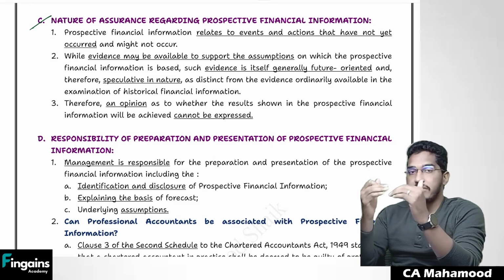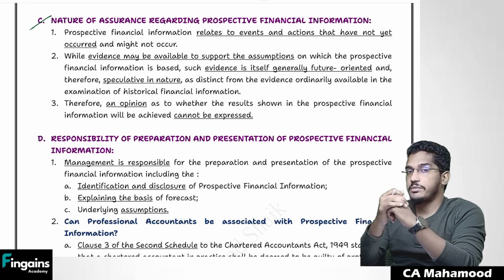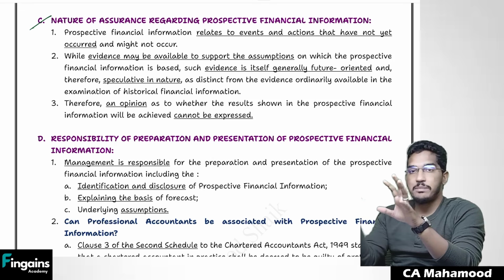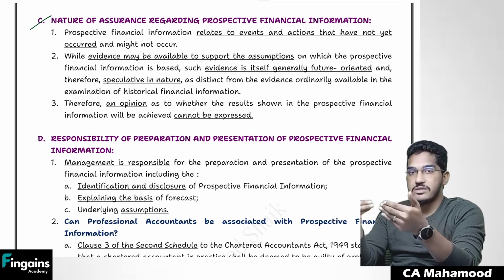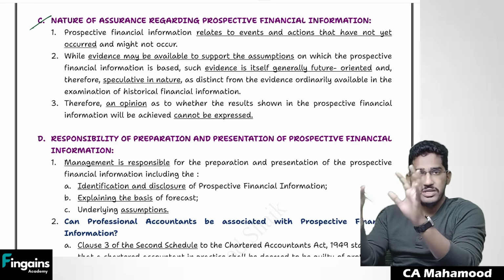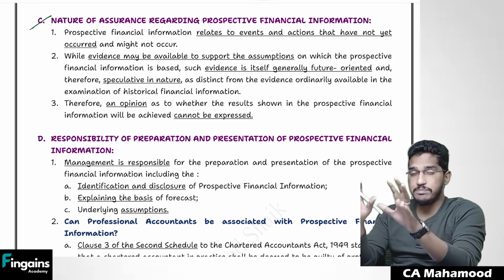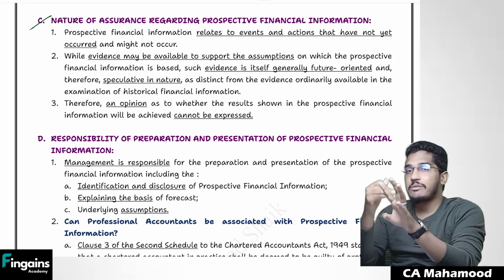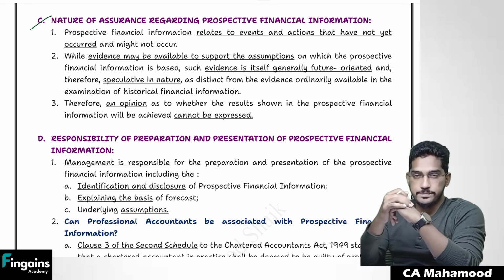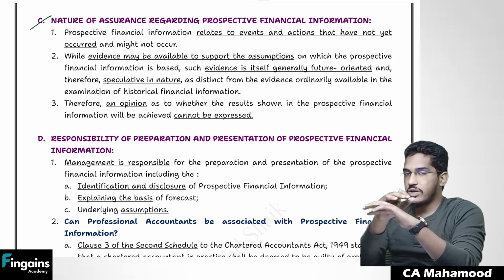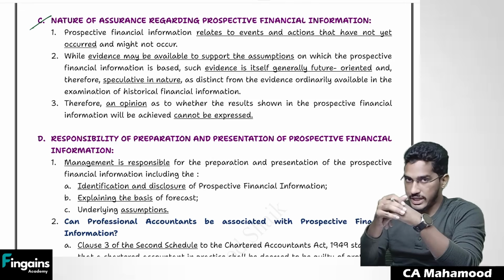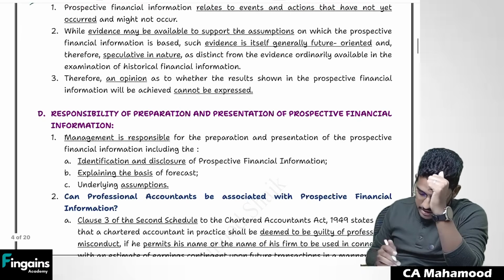Often students get confused here. See, when we are giving a report on prospective financial information, we are not giving an assurance that it will happen in the future. Our assurance is regarding whatever assumptions management has made in the preparation of that information. Are they acceptable? And whether that information is presented properly or not. Anywhere, we are not giving any assurance that this prospective information is going to turn into reality. So that's what we have said here.